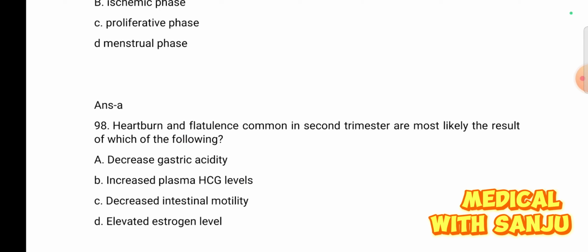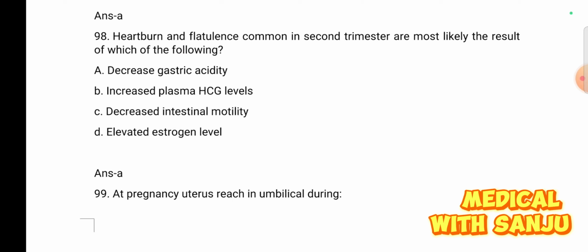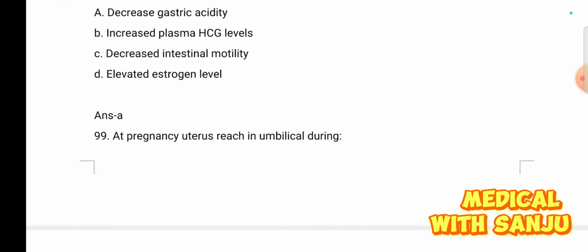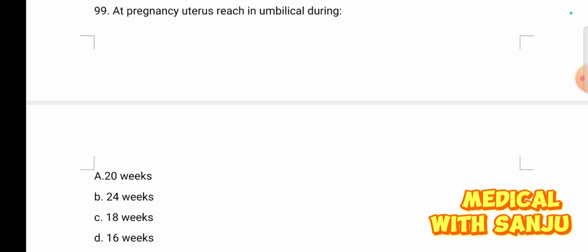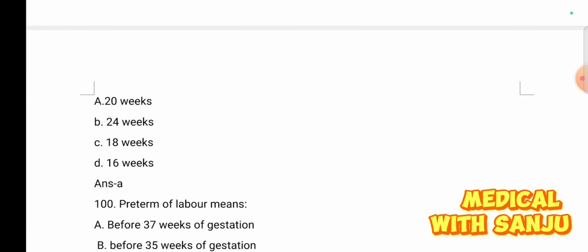These all are due to decreased gastric acidity. Option A is the right answer. Question number 99. At pregnancy, the uterus is at the umbilicus during: option A, 20 weeks of gestation; option B, 24 weeks; option C, 18 weeks; and option D, 16 weeks. The right answer is option A.